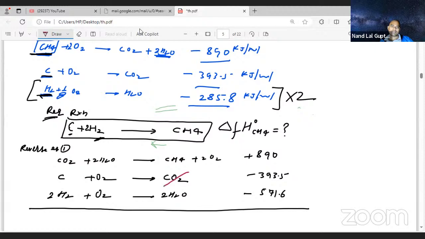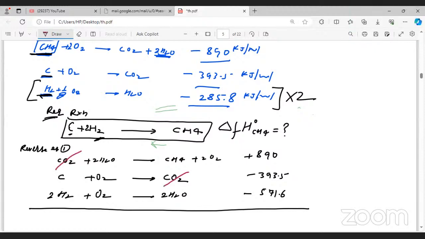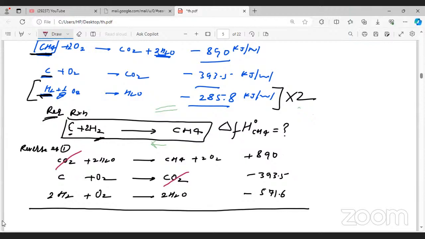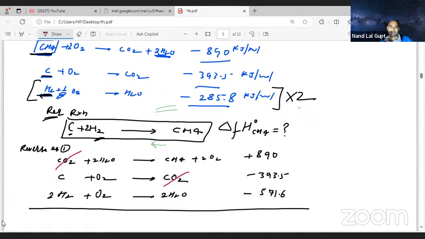CO2 is not required. So CO2 and CO2 cancel out, one on the left side of the first equation and one on the right side of the second. 2H2O on the left side and 2H2O on the right side also cancel out.